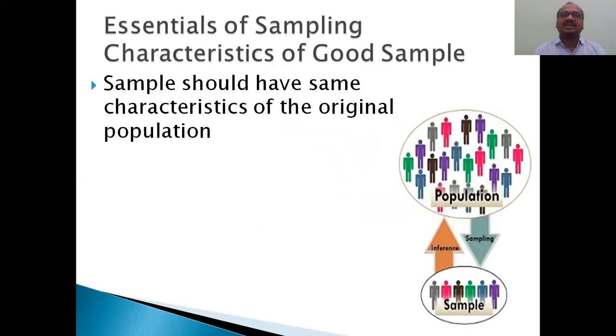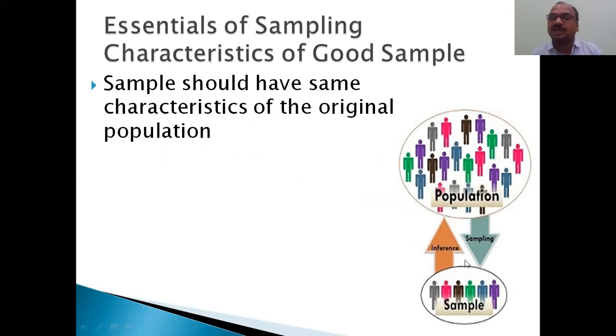Now, essentials of sampling: characteristics of a good sample. What are the characteristics of a good sample? Number one, the sample should have the same characteristics as that of the original population. It is a very, very important point. Exactly, it must have the same characteristics as that of the population.